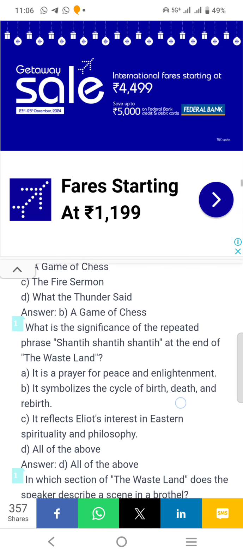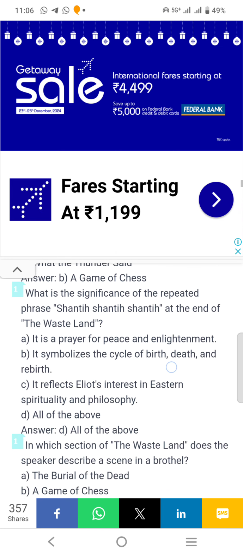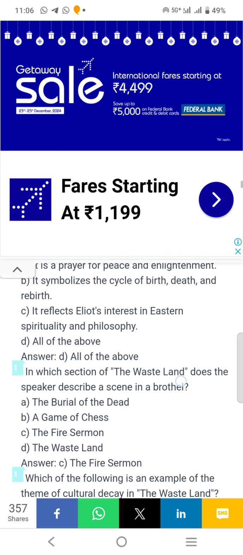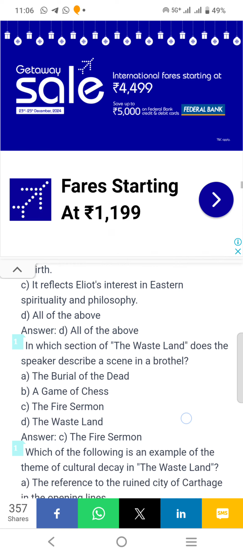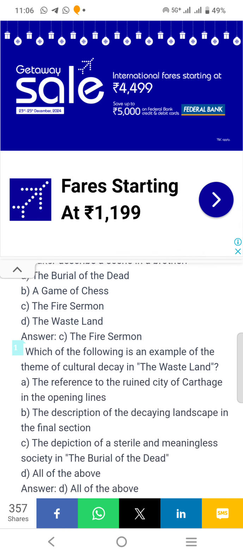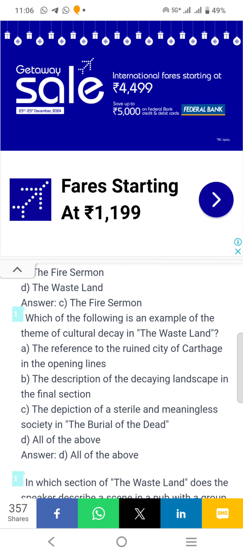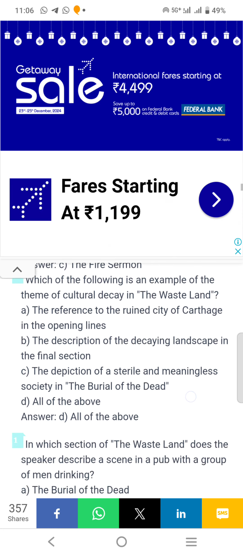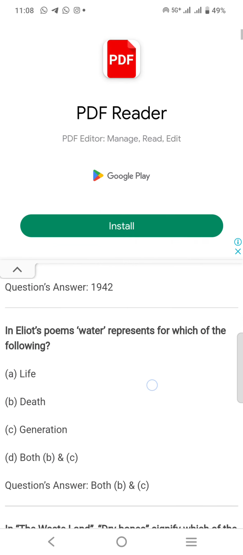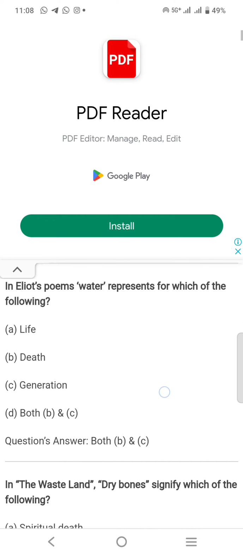What is the significance of the repeated phrase Shantih Shantih at the end of The Waste Land? Eastern spirituality. The Fire Sermon, brothel. Which of the following is an example of the theme of cultural decay in The Waste Land? The reference to the ruined city of Carthage. Eliot's poem, water represents which of the following? So B and C, death and regeneration.